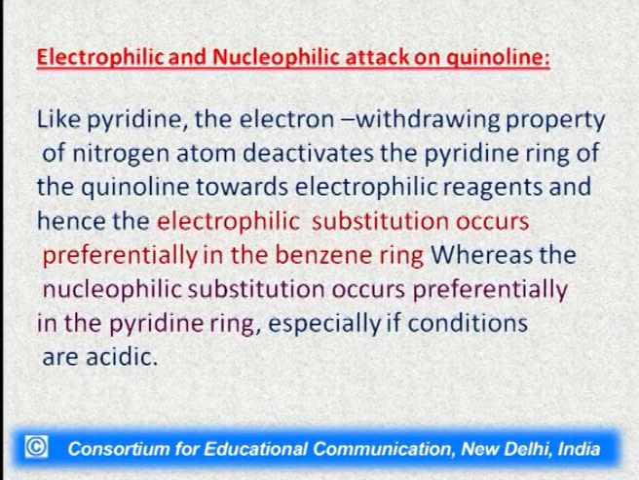Then comes the electrophilic and nucleophilic reactions of quinoline. Like pyridine, the electron withdrawing property of the nitrogen atom deactivates the pyridine ring of the quinoline towards electrophilic reagents, and hence the electrophilic substitution occurs in quinoline preferentially in the benzene ring, whereas the nucleophilic substitution will take place in the pyridine ring, especially if the conditions are acidic.